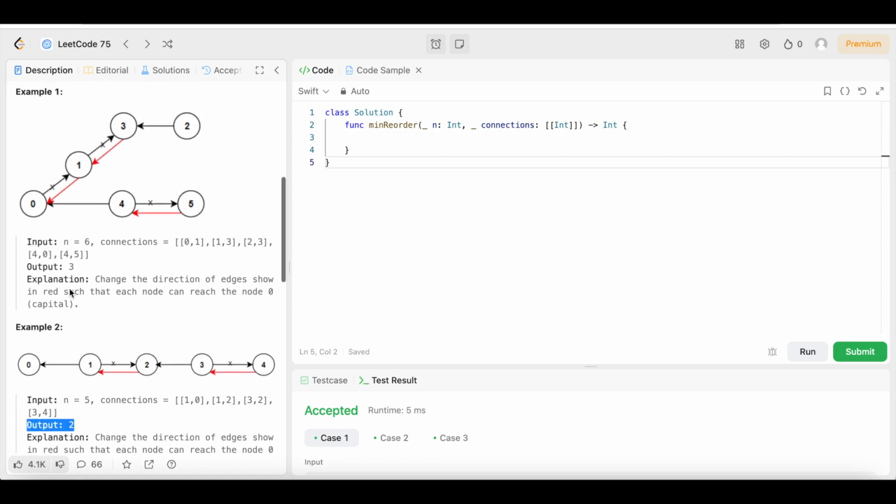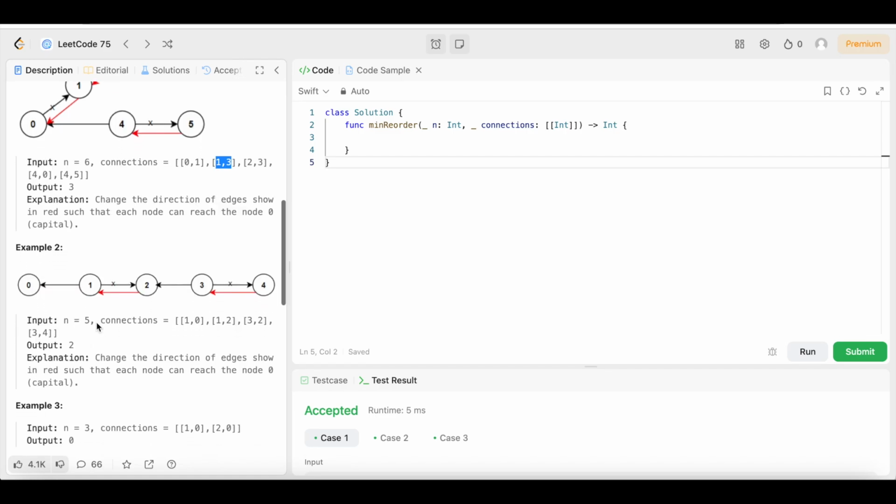Oh yeah, guys, remember that. We didn't go over the output up here. The output is 3 because there were 3 edges or 3 rows that we need to change. So just remember that we don't need to necessarily change the edges. We just need to count the edges that need to be changed. So just keep that in mind. We don't actually need to change them. I said we need to change them up here. That's just so you could understand what's going on. But really, we just need to count the number of edges or rows that need to be changed.